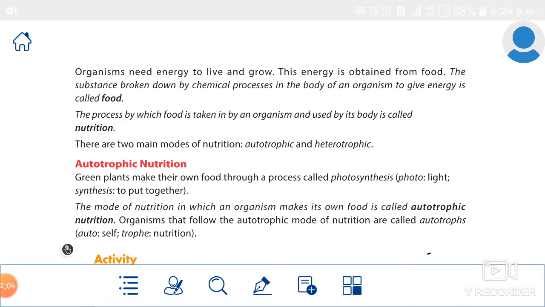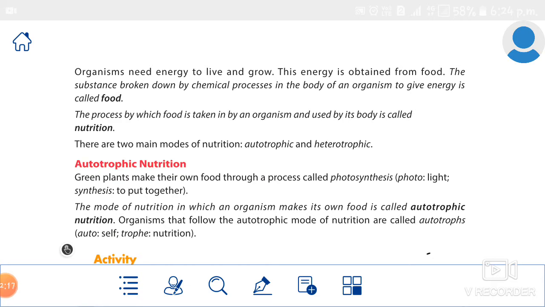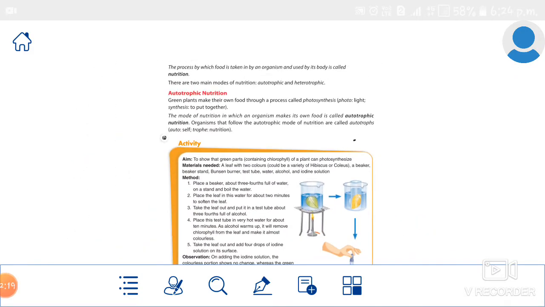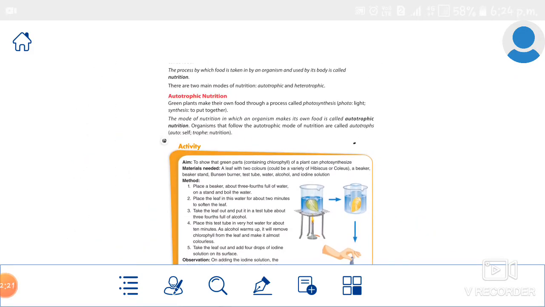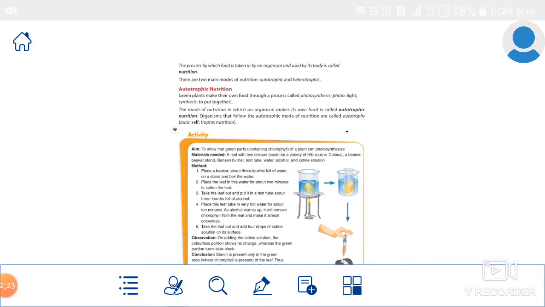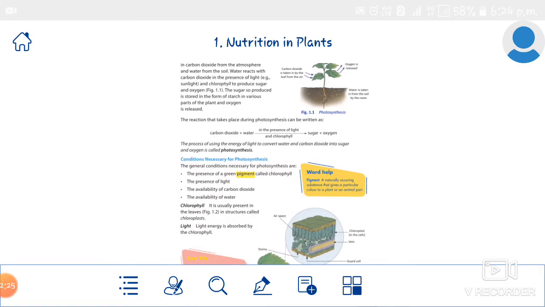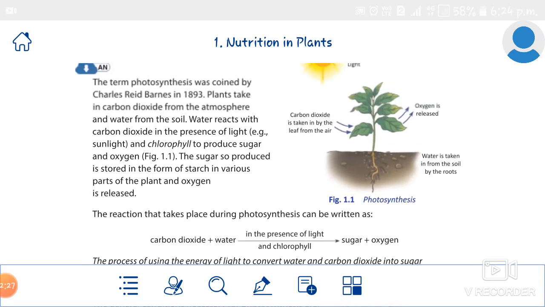Right. So here we studied that the plants prepare their own food by the process of photosynthesis. So next we studied about photosynthesis. Right, what is photosynthesis? Who termed the name photosynthesis? Do you remember? Charles Reid Bonds, in 1893.